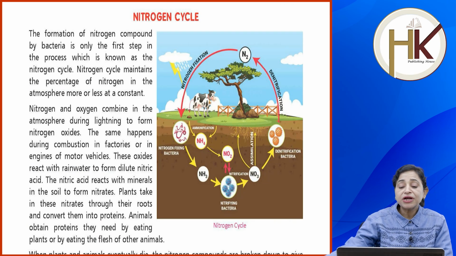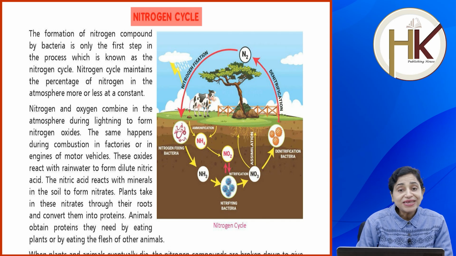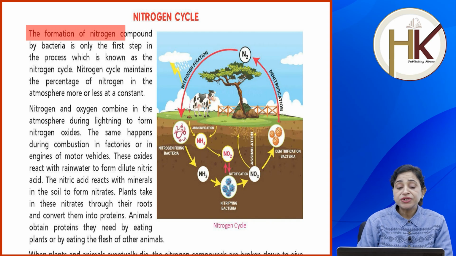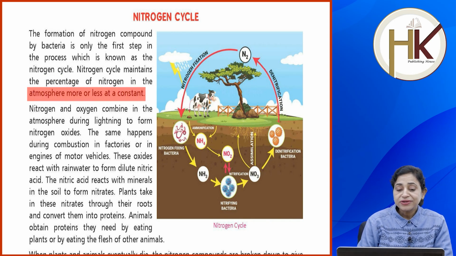So let's read now the nitrogen cycle, and this nitrogen cycle you can see in the picture as well and can practice. The formation of nitrogen compounds by bacteria is only the first step in a process which is known as the nitrogen cycle. The nitrogen cycle maintains the percentage of nitrogen in the atmosphere more or less constant.